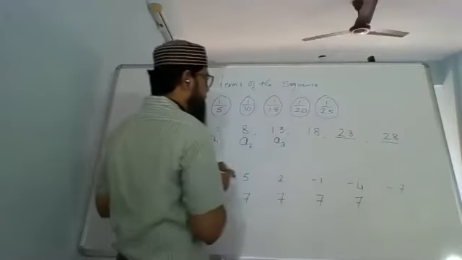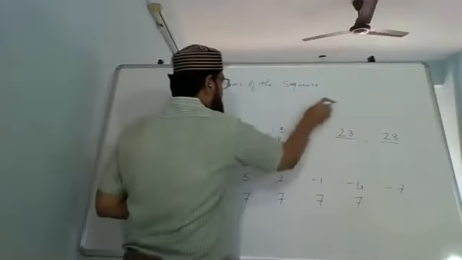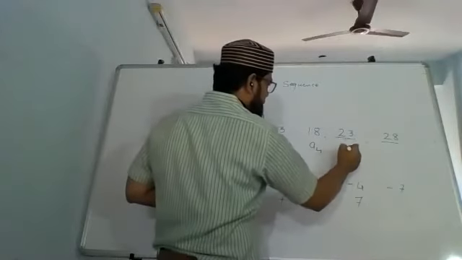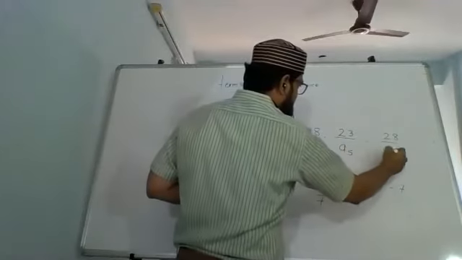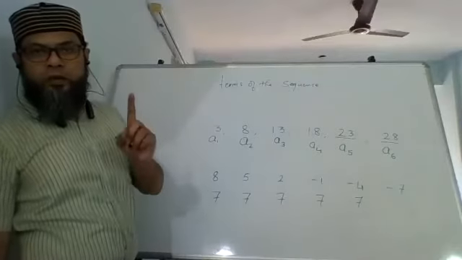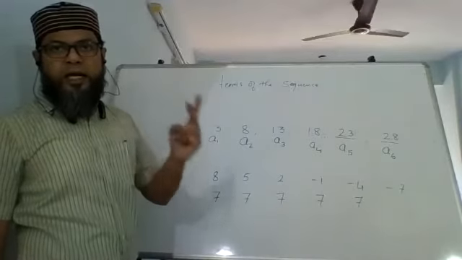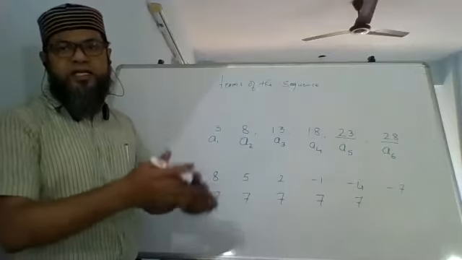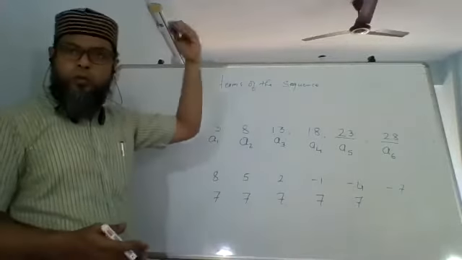Fourth term will be denoted by A4, then A5, A6. Are we clear? First term will be A1, second term A2, A3, A4, A5, A6, A7, going up to whatever it is.